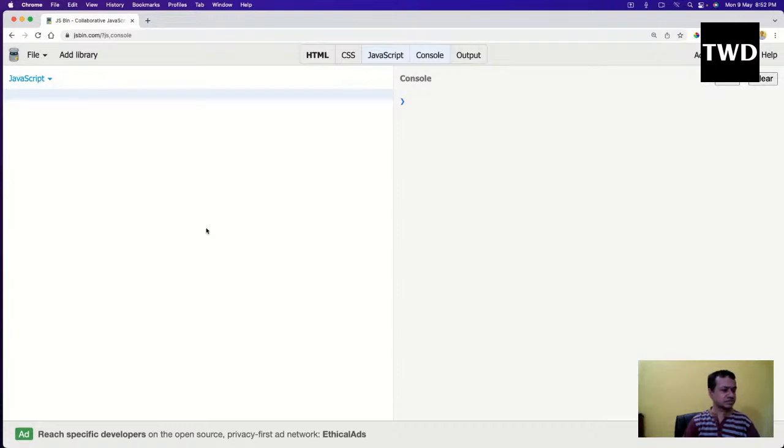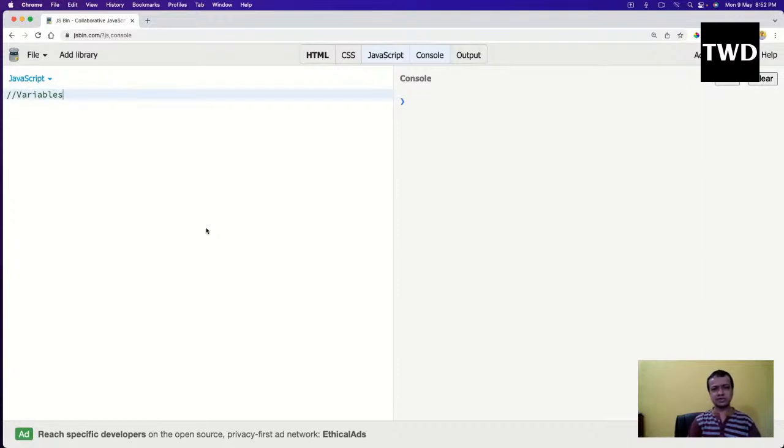Okay, so let's start with JavaScript, which is required in both Angular and React, because both of them are JavaScript framework and library. So variables. What are variables? In most other programming languages, if you are coming from some other programming language like maybe Java or C++, you might know that variables are there.